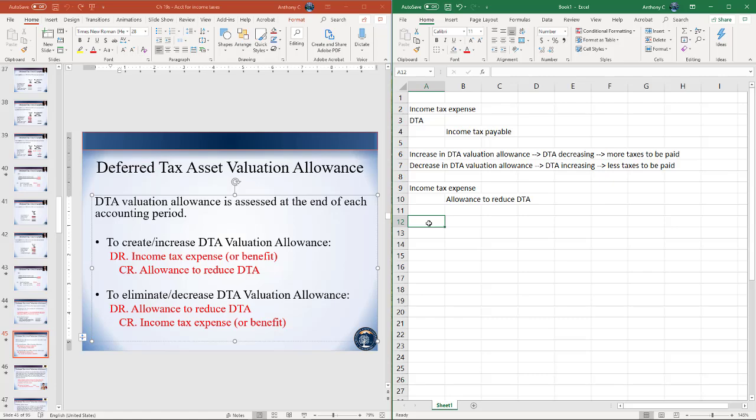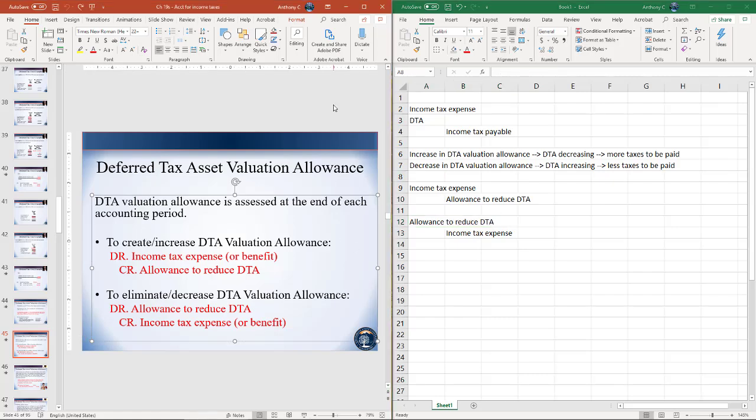Right. On the other hand, if we're decreasing the DTA valuation allowance, that means we expect to get more benefit from our DTAs in the future, so that should reduce your income tax expense going into the future. Again, this DTA valuation allowance is a contra asset, so to increase it, you would make a credit. To decrease, you make a debit.